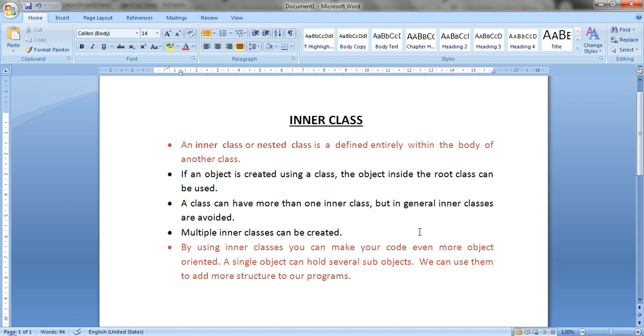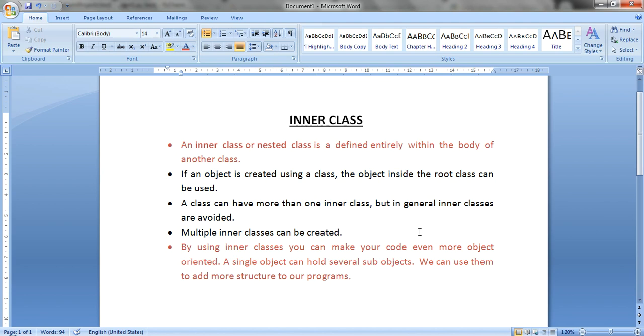Secondly, suppose you have two or three classes created in different files, and you want to include the output of one class in another class. Instead of using different files, you can make it in one file, use the class inside a particular class, and then call it.